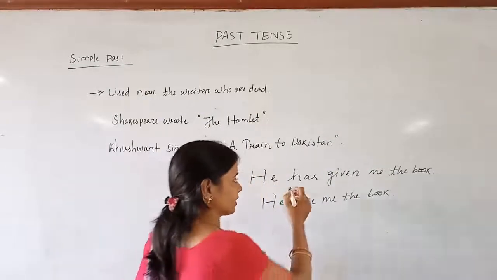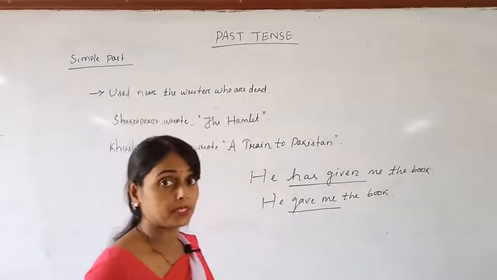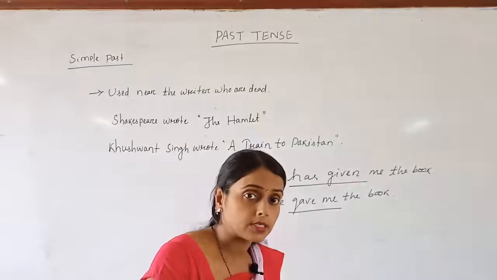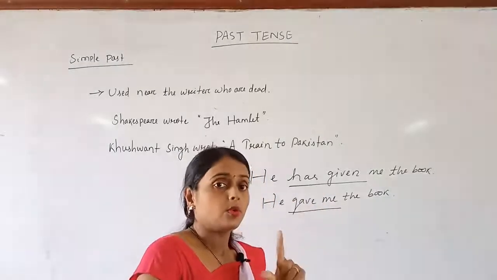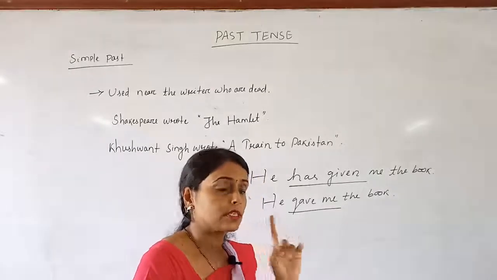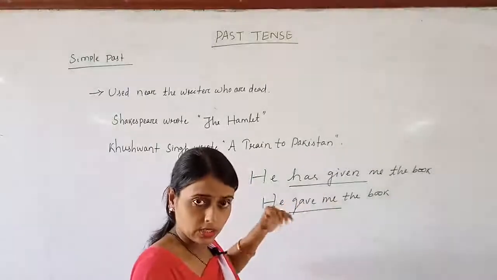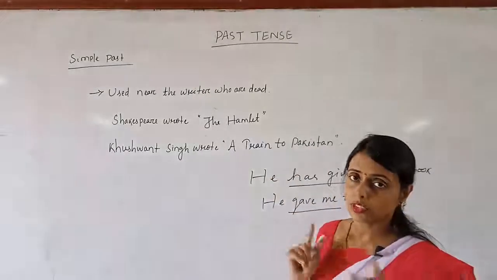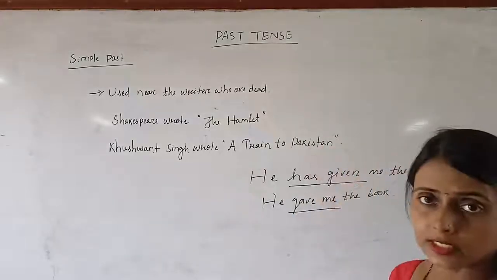This one is written in present perfect tense, this one in simple past. Present perfect is used when the action is completed in the recent past, or if the work is completed in the past but the effect is still present. And simple past is used when the work is done and there is no link between the work and the present time. Understood? So with this, simple past tense is over.